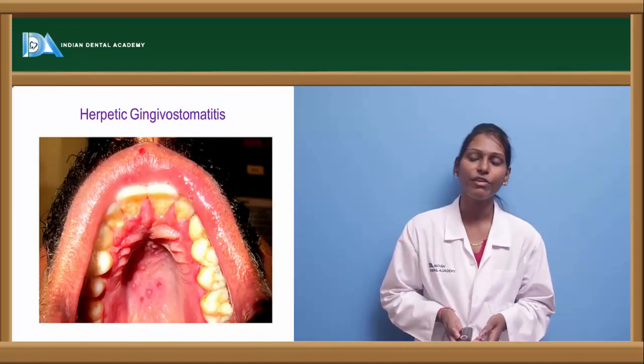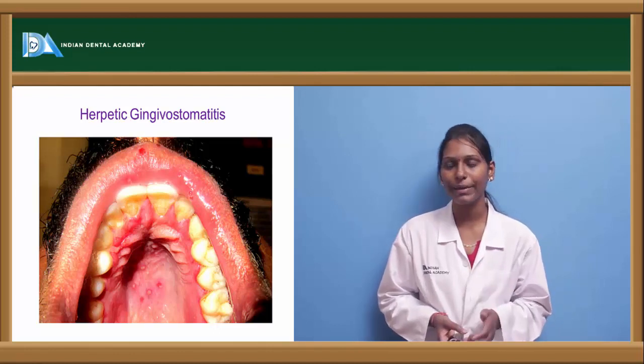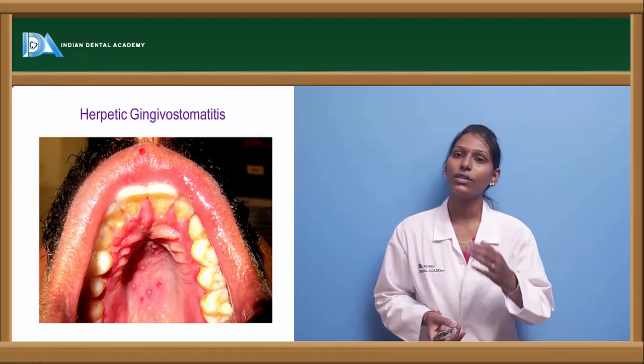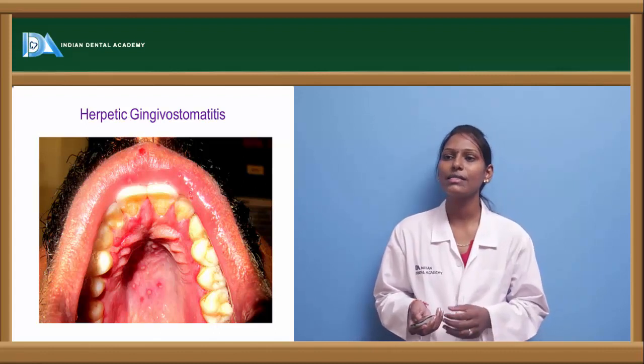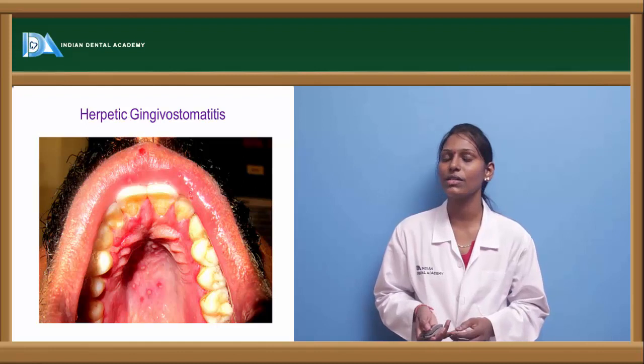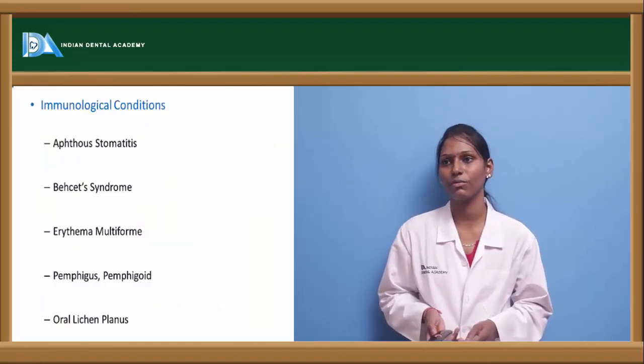And this is another case of herpetic gingivostomatitis, in a normal patient. He has these ulcers only on the hard palate, especially in the anterior half of the hard palate. Here also we can see multiple pinpoint ulcers present, which is a pathognomonic feature of herpetic gingivostomatitis.